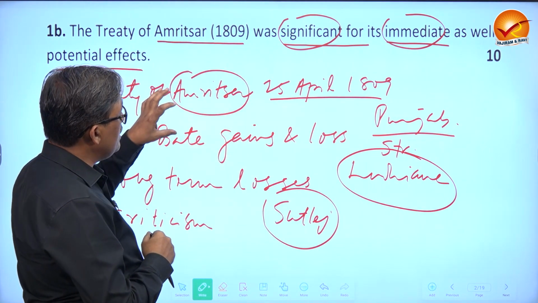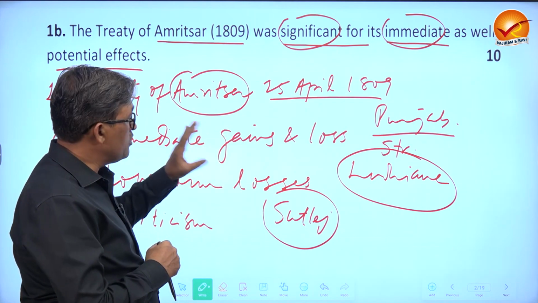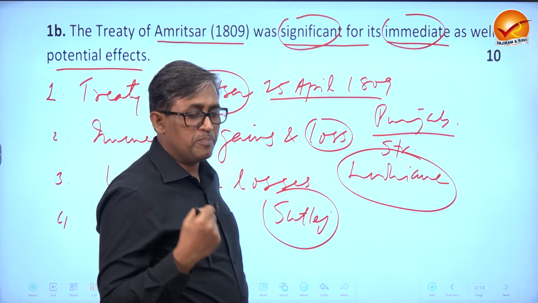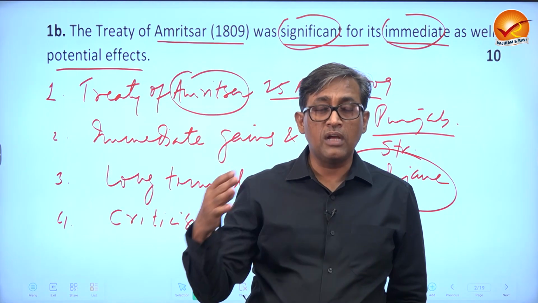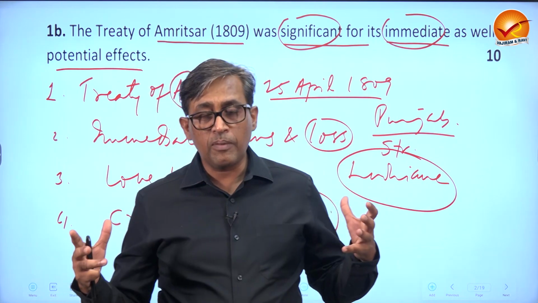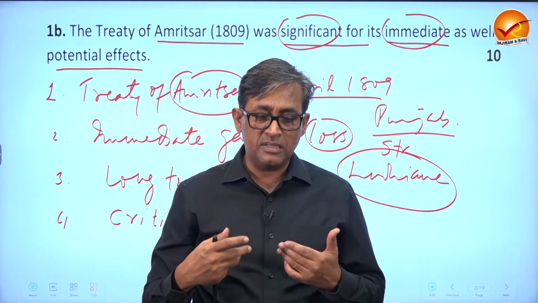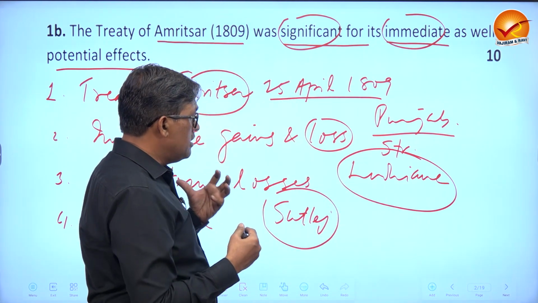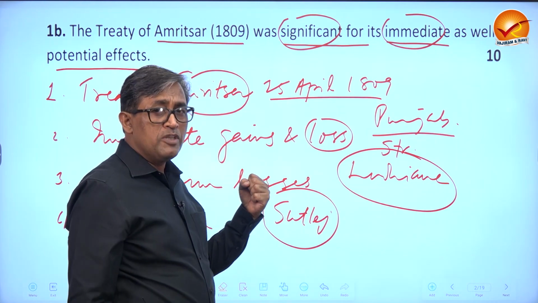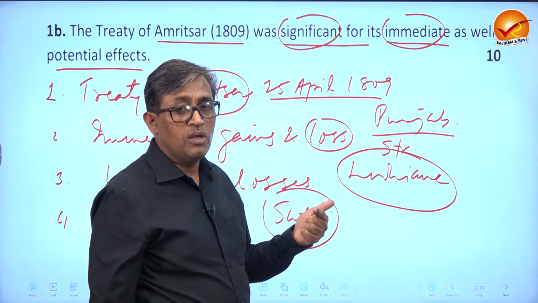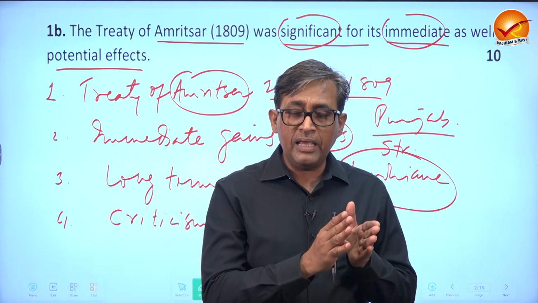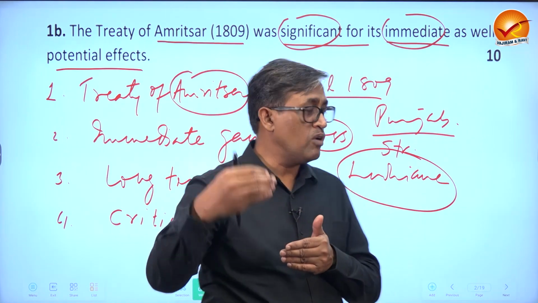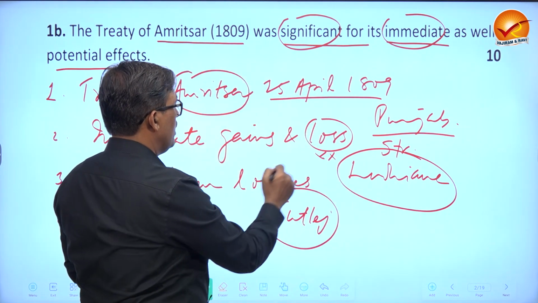Now, the moment the state of Punjab, led by Ranjit Singh, signed, they lost a prospect. The prospect was that Ranjit Singh had a desire for a larger Sikh kingdom in the entire part of Punjab, which is now in India as well as in Pakistan. That hope is now dashed. Second, his entire control over Punjab would not be only his control. Now another company is coming and they can, in future, claim from Satluj onwards. These are the immediate losses.